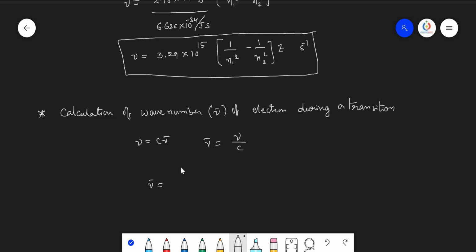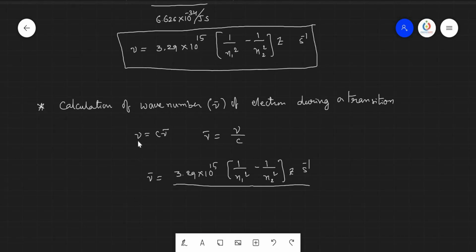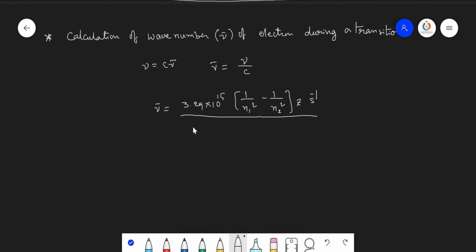So nu bar is equal to, the nu value is 3.29 into 10 power 15 into 1 upon n1 square minus 1 upon n2 square into Z per second, divided by C. C is the velocity of light, whose value is 3 into 10 power 8 meters per second. So per second cancels out.